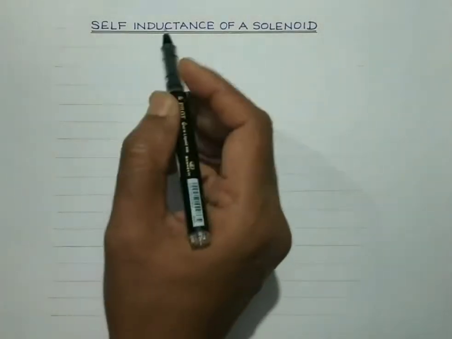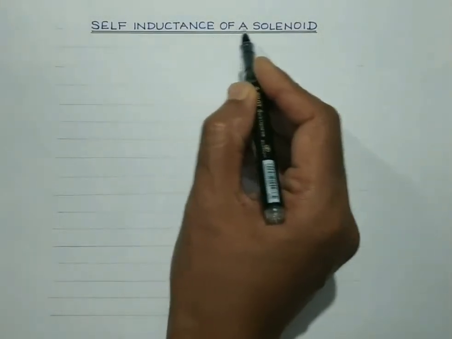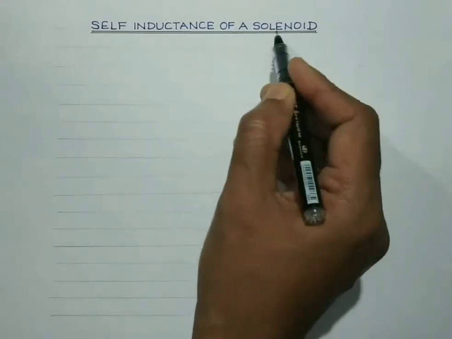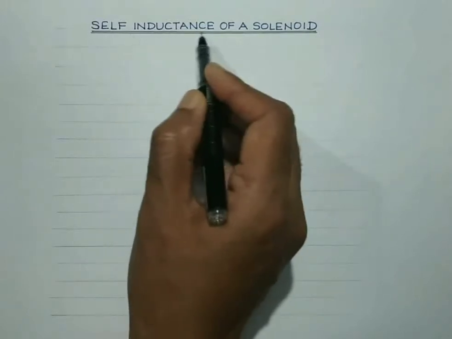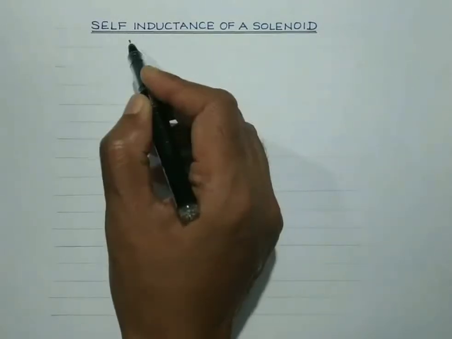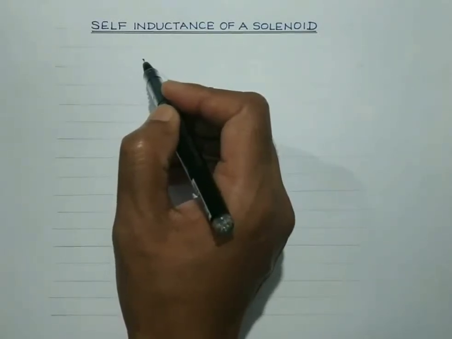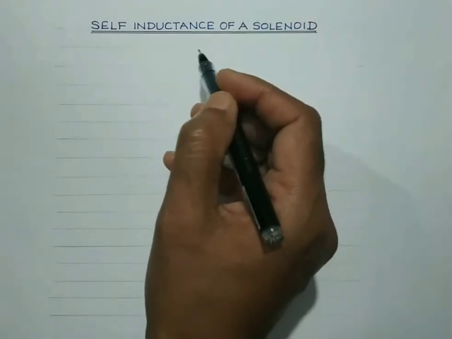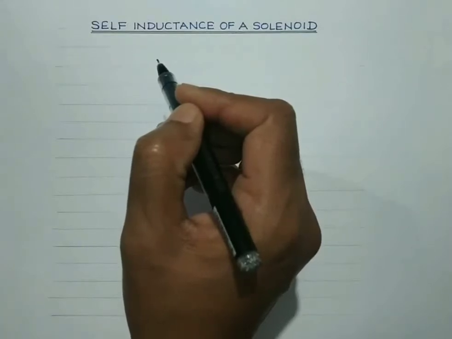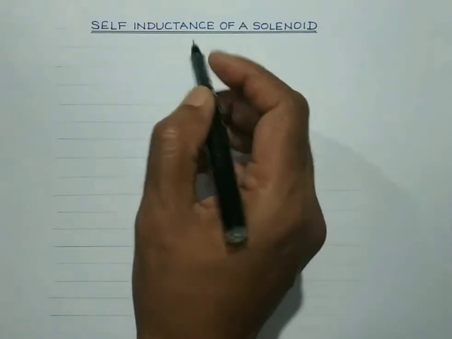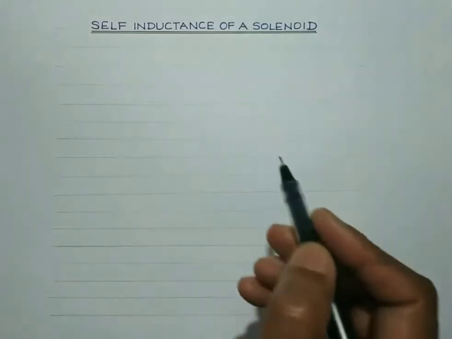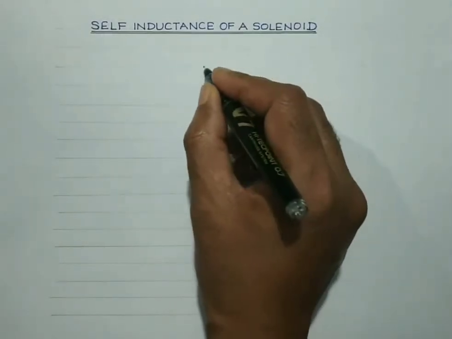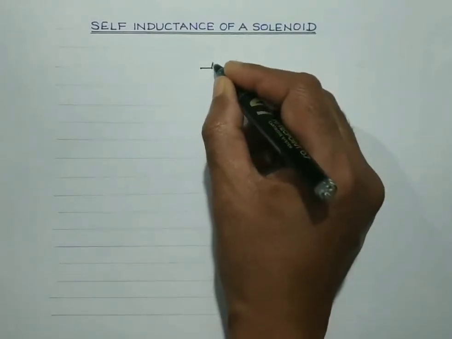Today we are going to discuss a very important concept: the self-inductance of a solenoid. In the earlier lecture, we discussed self-induction, the factors on which the self-induction of a coil depends. So today we are going to mathematically justify that. We are going to derive a mathematical expression for the self-inductance of a solenoid. So let us consider a long solenoid.